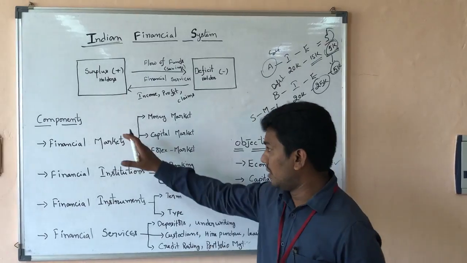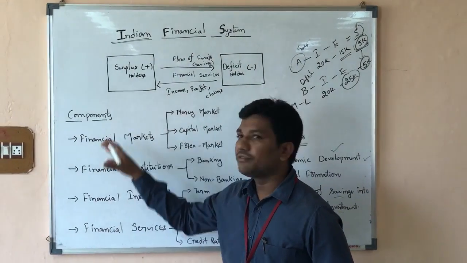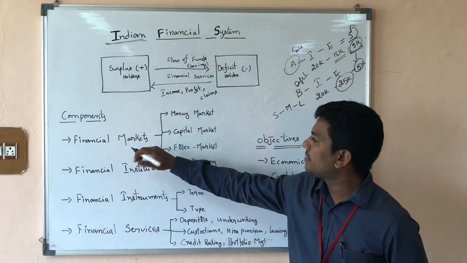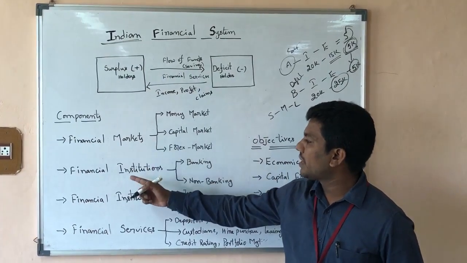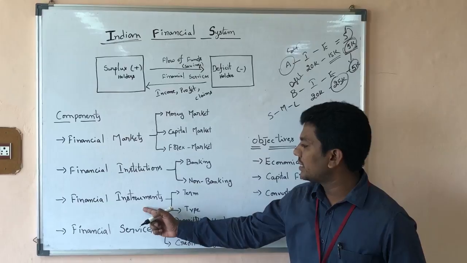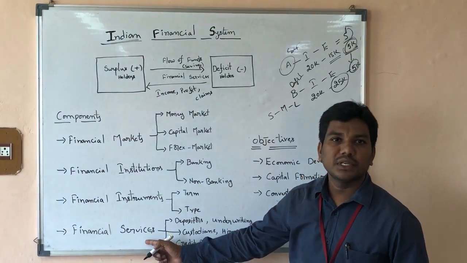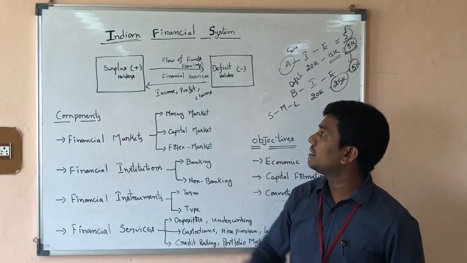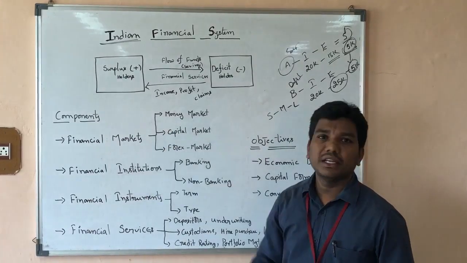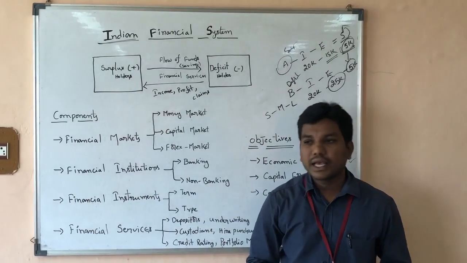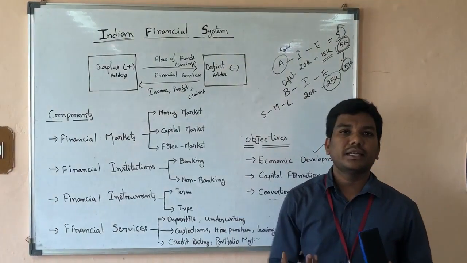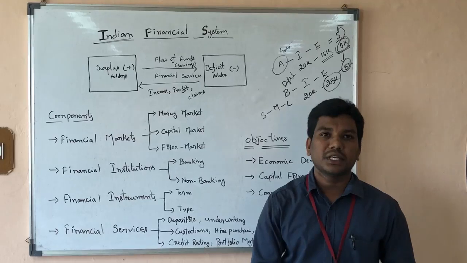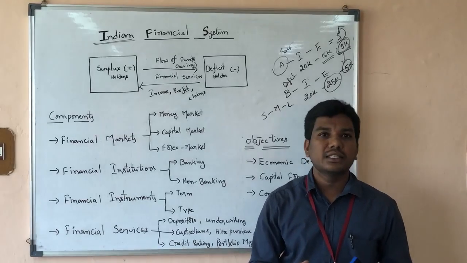Coming to the various components of the financial system, what are the components? Financial markets is the first one, then financial institutions, financial instruments and financial services. Coming to the first one, the important component in the financial system is financial markets. Can I explain that the market nowadays is not tied to any particular place, because we are living in a digitalized, globalized era.